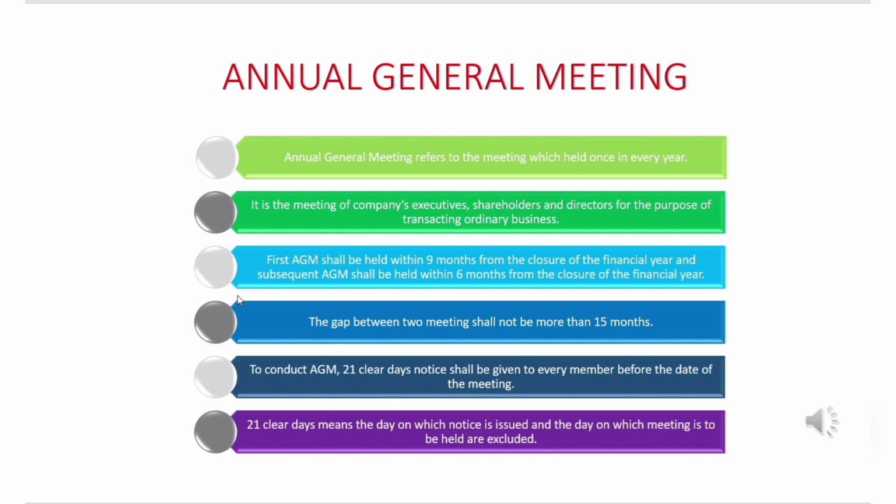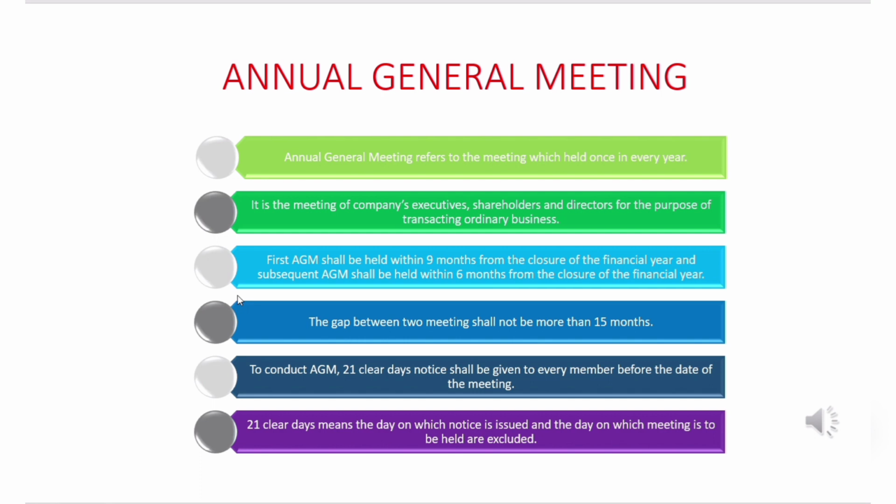Okay, this is an important point that is required to be noted by every company conducting AGMs and EGMs. Then the next point: to conduct an AGM, 21 clear days' notice shall be given to every member before the date of the meeting. 21 clear days. Okay, what does this imply?